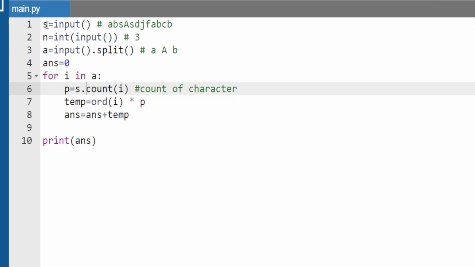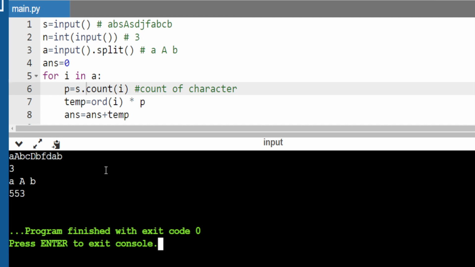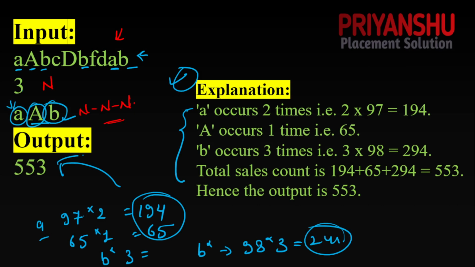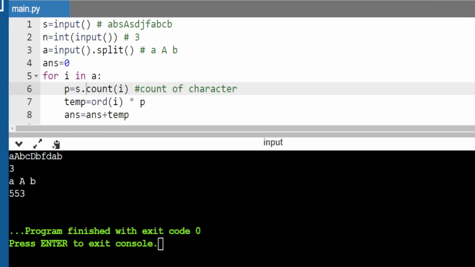Let me run this code now. Actually, I have not written the code, I have directly shown it in this video. So b, then we have a f d a b, then after that we have a 3, then a small a, capital A, or b. Yes, we got 553 as the output guys. Clear? We got 553. I hope this question is clear to everyone.